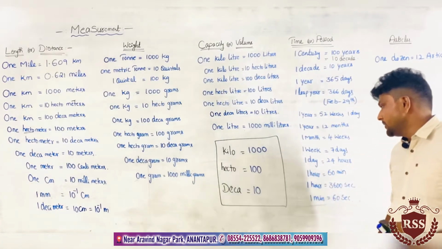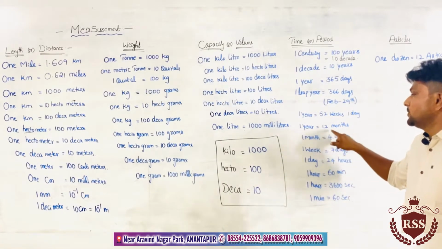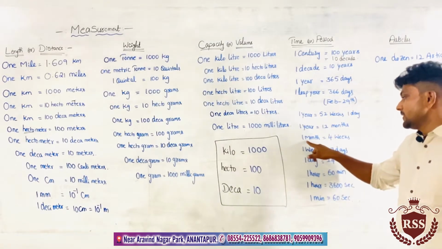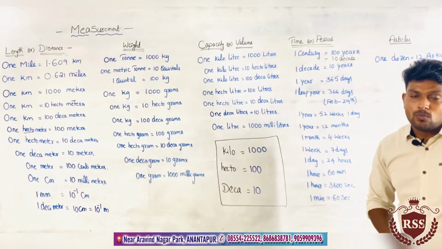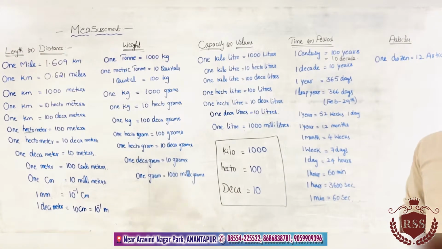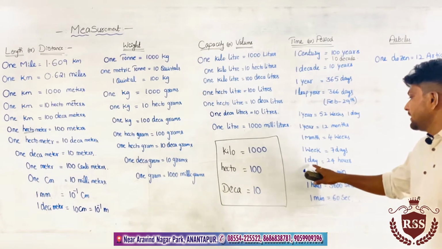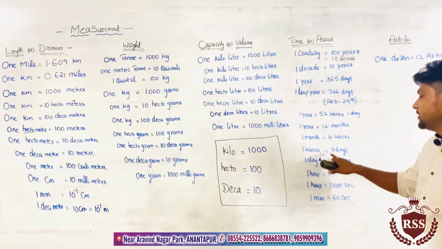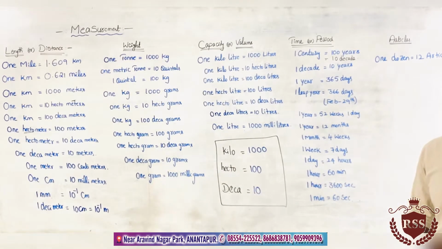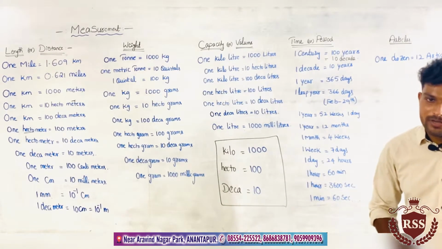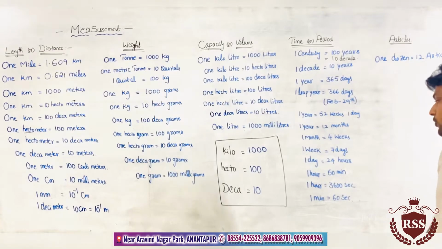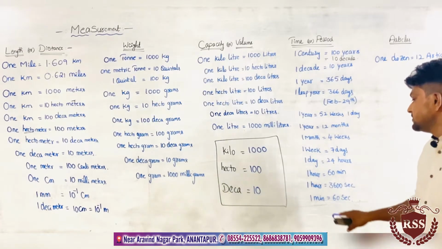Next, in general 1 month equals 4 weeks, and 1 week contains 7 days. 1 day consists of 24 hours. 1 hour consists of 60 minutes.